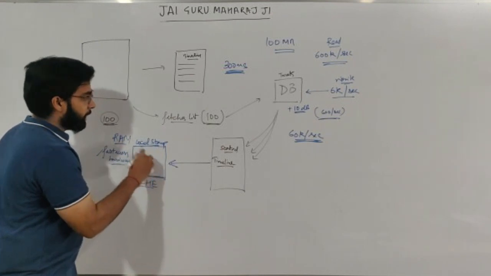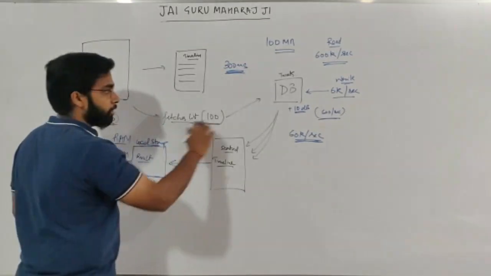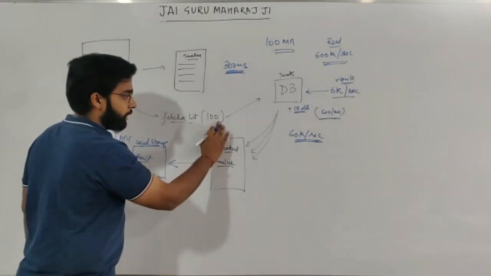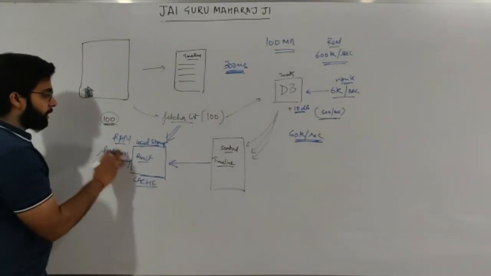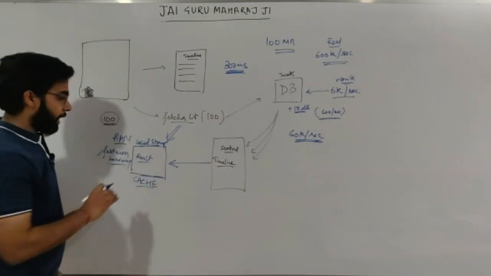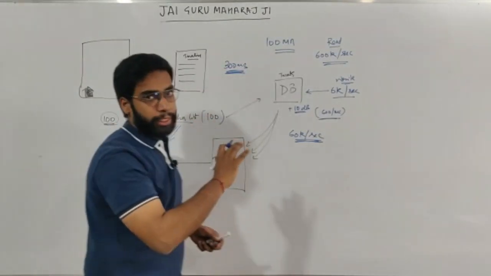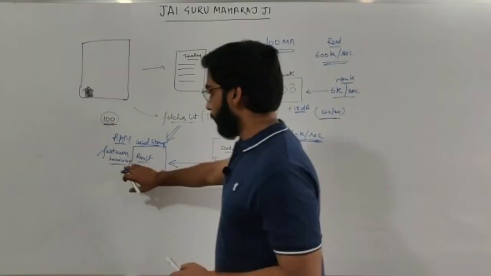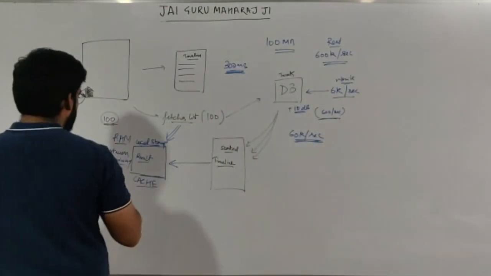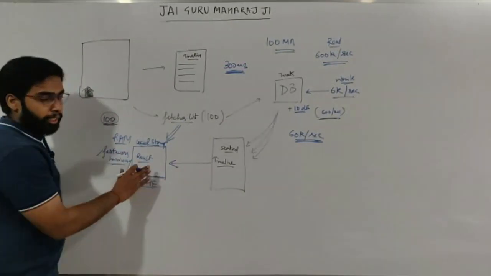Now what happens? The next time the same user presses this, instead of going to the database to fetch all these queries, I will just refer to my cache results and present it in the form of a timeline. This process can be done in 300 milliseconds because it's just a lookup inside my cache, and cache is my fast access hardware. It is very time efficient to query results inside my cache.